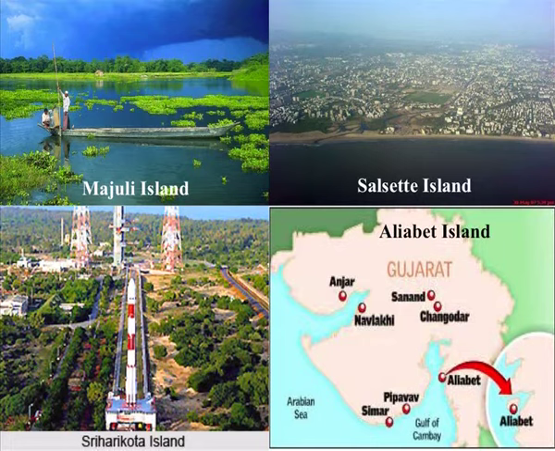The third one, Sriharikota Island, a barrier island which is located between Pulicat Lake and the Bay of Bengal in the Nellore district in the state of Andhra Pradesh. It is one of the satellite launching stations of the Indian Space Research Organisation. Aliabet Island, first offshore oil well site in Gujarat, about 45 kilometers from Bhavnagar. It is in the Gulf of Khambhat.